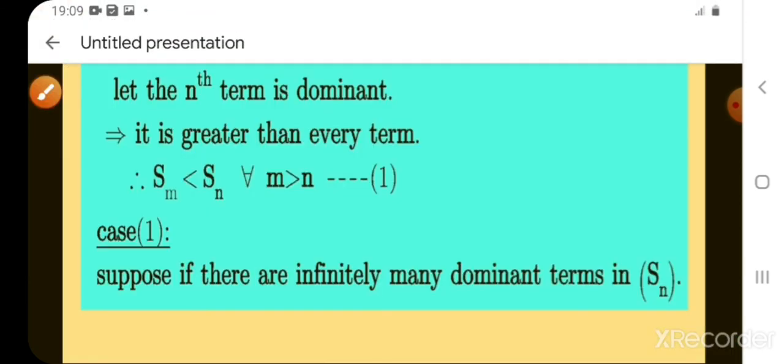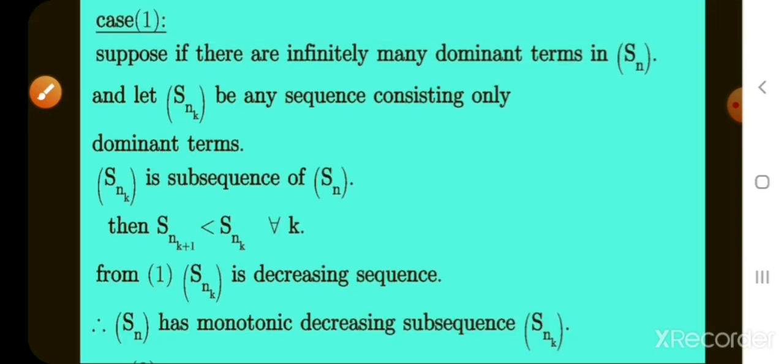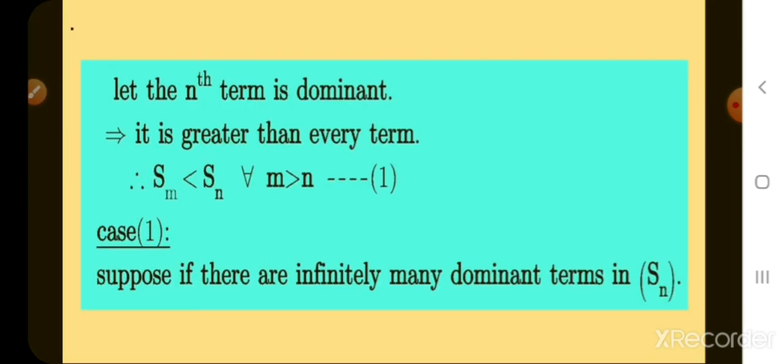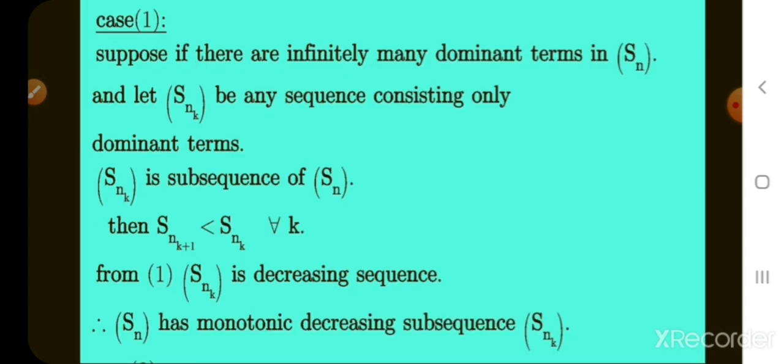Case 1: suppose the nth term is a dominant term, that is, it is greater than every later term. Suppose there are infinitely many dominant terms of Sn, and let Snk be a subsequence consisting only of dominating terms. Therefore Snk is a subsequence of Sn. That implies Snk is a decreasing sequence. That implies Sn has a monotonic decreasing subsequence.